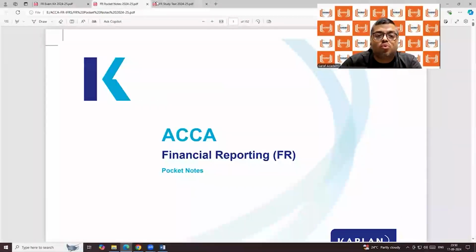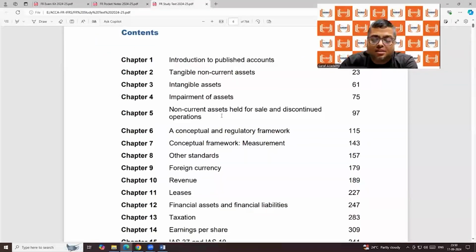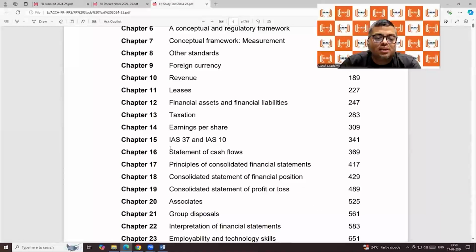If you want to do some more questions in the study text, this is chapter 14, earnings per share, from page 309 to around 335.